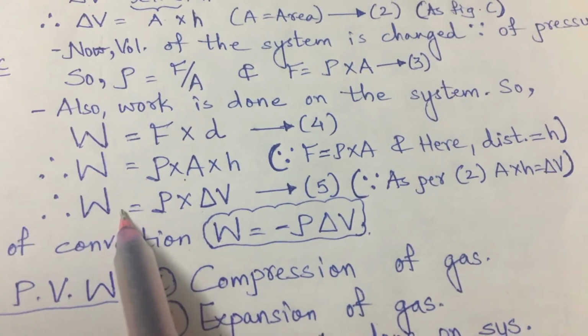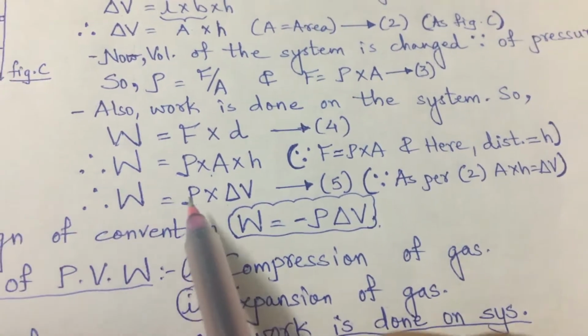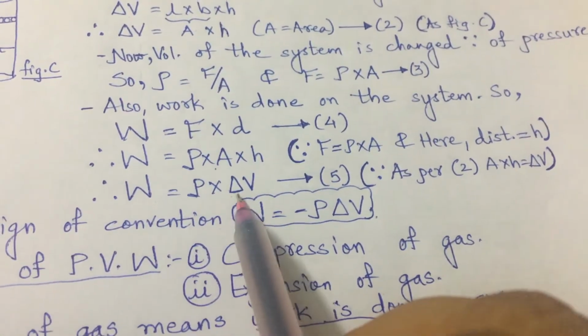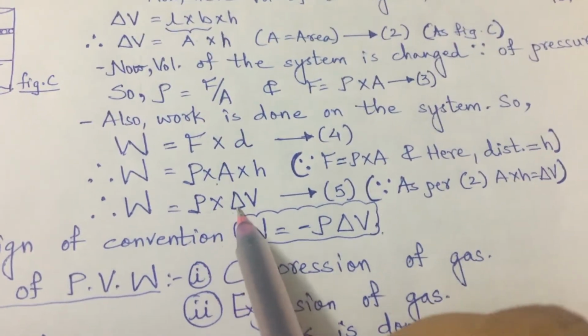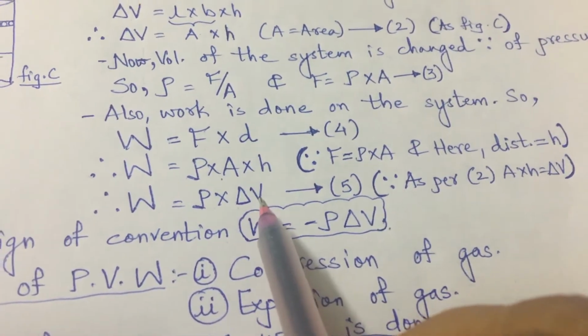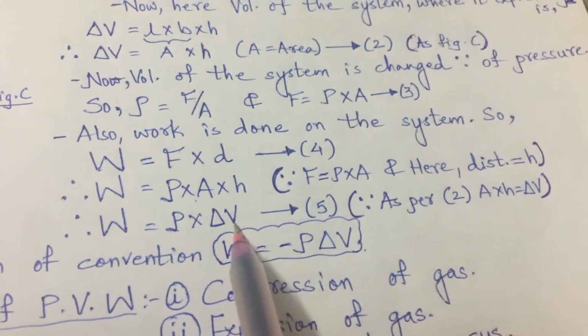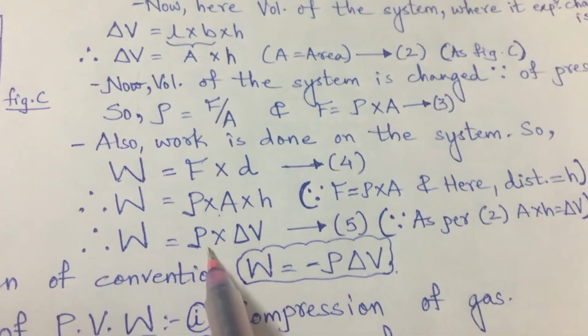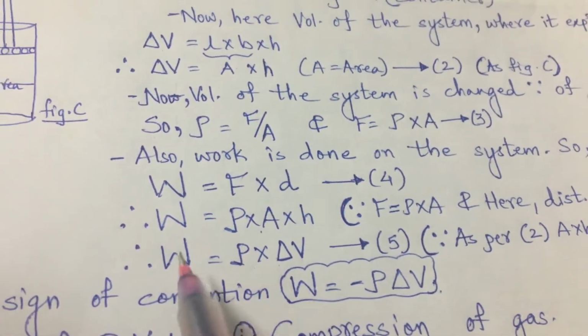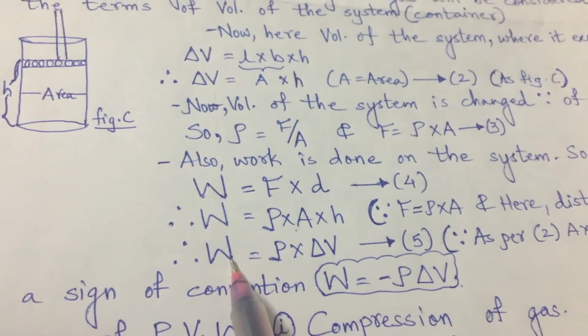So what is the work done? Work done is equal to P delta V. That means pressure and change in volume. The product of change in volume at the respective pressure means the work done on